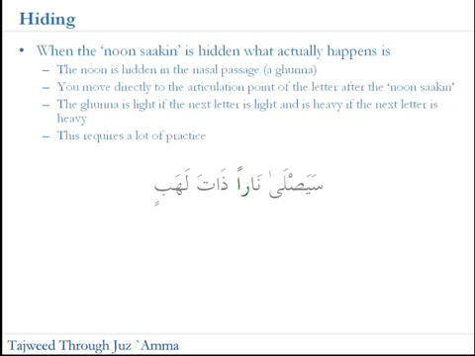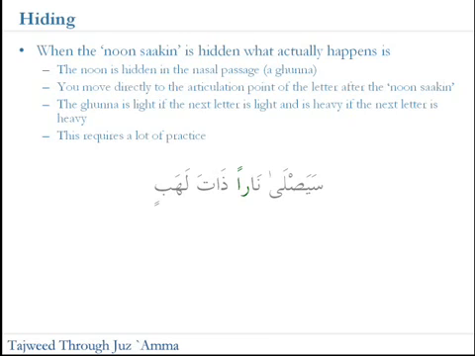So here I'll read this line. So this is sayasla naran dhata lahab. Now the ra with the fathatain, so that's obviously got a noon sakin in it, and it's followed by one of the other 15 letters.